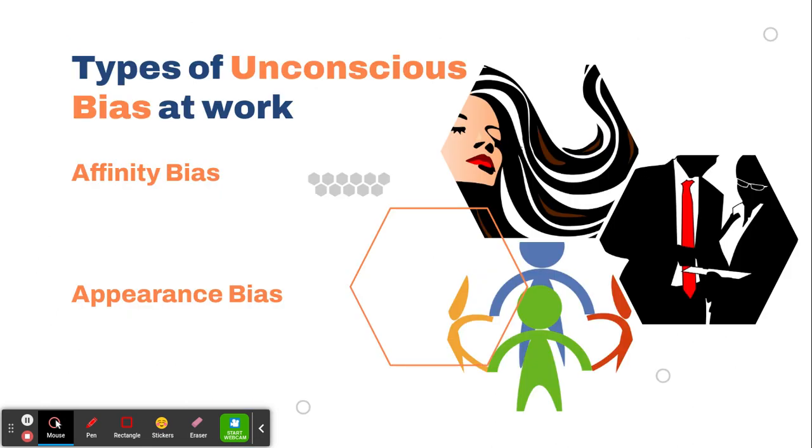Types of unconscious bias that students experience at internships and at work post graduation. Affinity bias, the gravitation towards people who are like us. An example of this can be a hiring manager gravitating toward a candidate because they share the same interests, such as reading, working out, or watching movies. Appearance bias, judgment based on appearance. An example of this can be when a hiring manager is more inclined to hire candidates because they are good looking. Examples: beauty bias, weight bias.